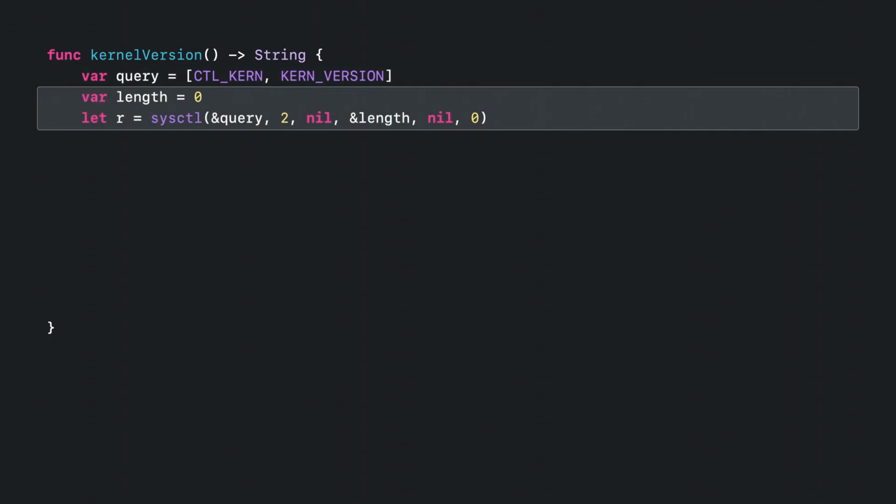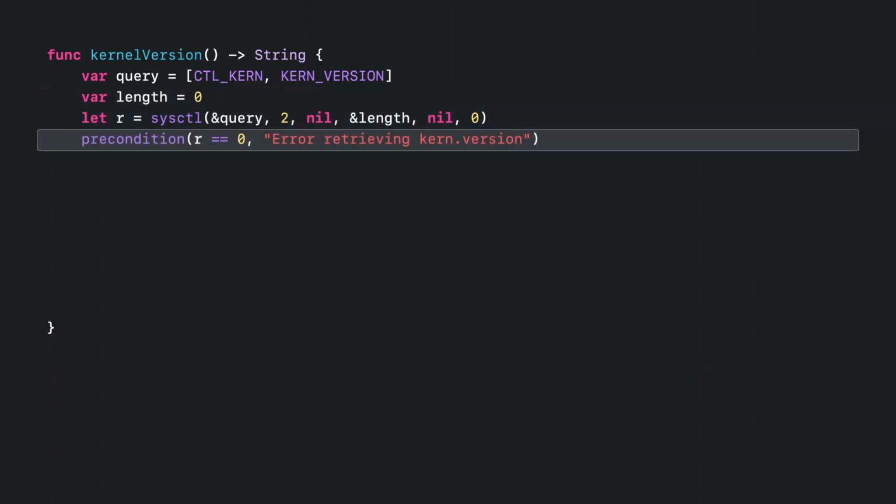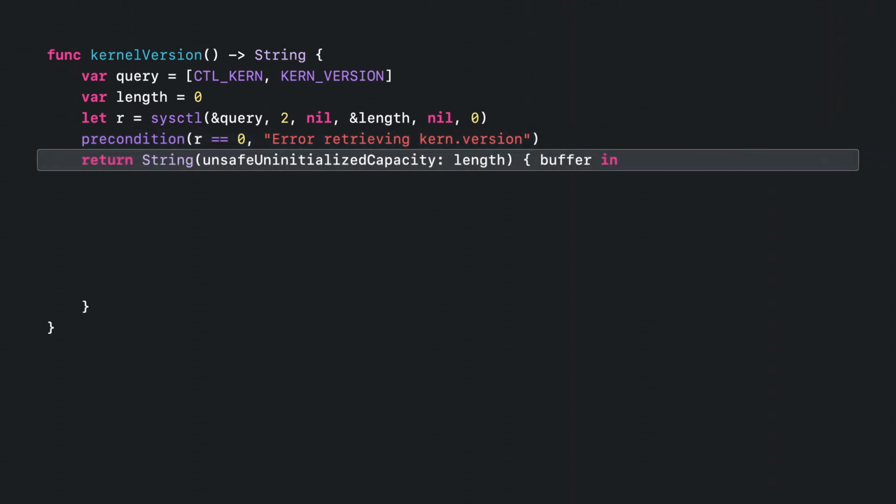First, we call the function with a nil output buffer. On return, the length variable will get set to the number of bytes required to store the string. Like before, we need to remember to check for any reported errors. With the size of the result on hand, we can now ask string to prepare uninitialized storage for us so that we can get the actual data.